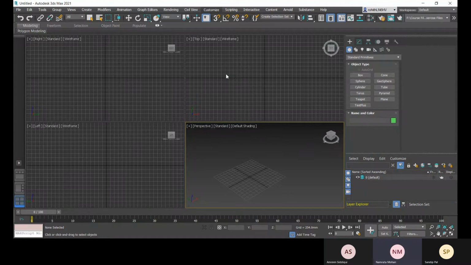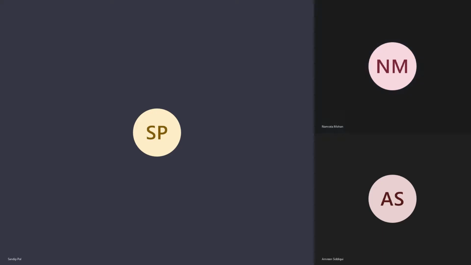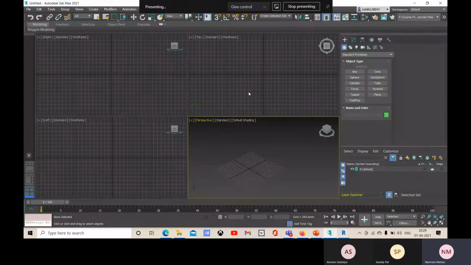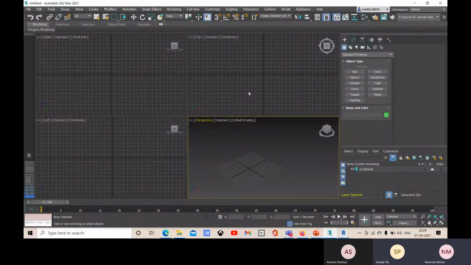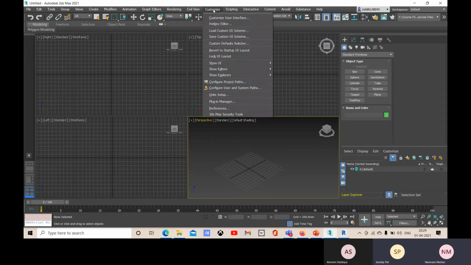Yeah, but the dialog box is not open there then. Okay, just a second. Okay, is it visible now? Yeah, now whatever you're doing is visible. Okay, earlier it was not.